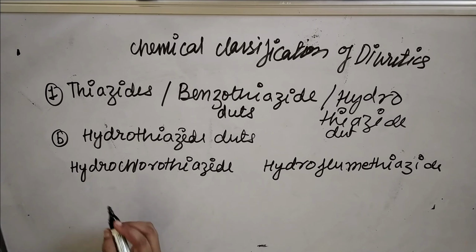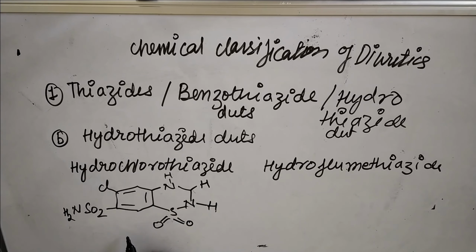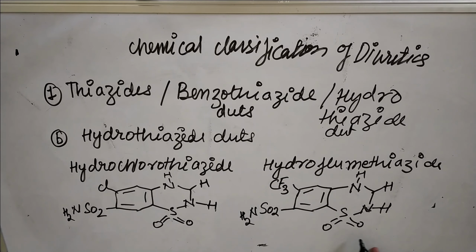So let's draw their structures. This is the structure of hydrochlorothiazide, and this is the structure of hydroflumethiazide. So these are the examples of hydrothiazide derivatives: hydrochlorothiazide and hydroflumethiazide.